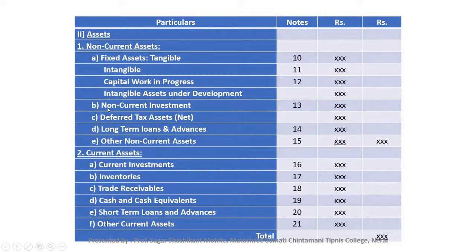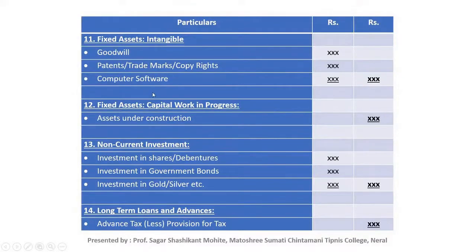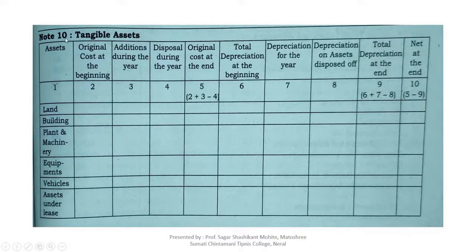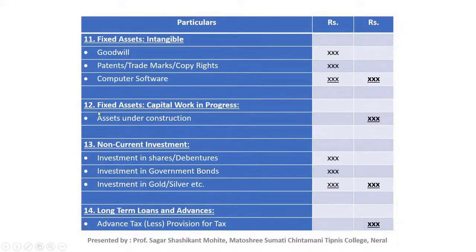The next point is non-current investment, that is long-term investment, note number 13. This is note number 11. If no additional information is provided for the intangible fixed asset, at that time we can mention this simple note for the intangible fixed asset, but actually note number 11 is also prepared in this fashion, that is intangible fixed asset. Next note is note number 12, fixed asset under development, that is capital work in progress. Assets under construction or assets under development we will mention here.